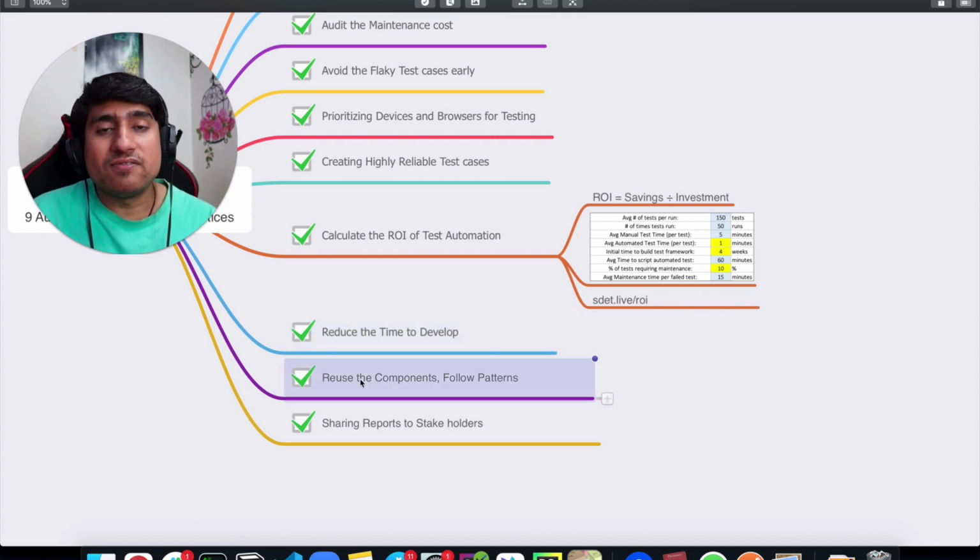Reuse your components and follow patterns. This is again a normal piece of advice that I can give you. Make sure you reuse your components. Don't duplicate your code. Use patterns so that people can understand it whenever you are not there, right?